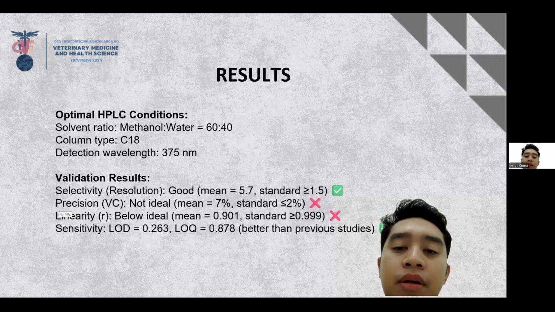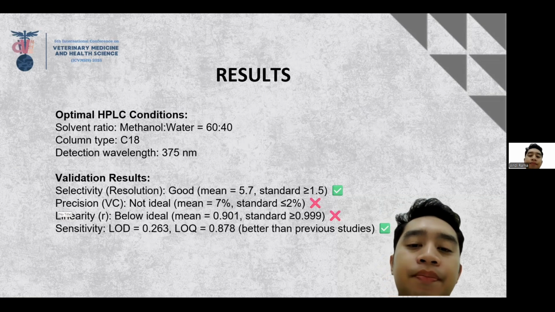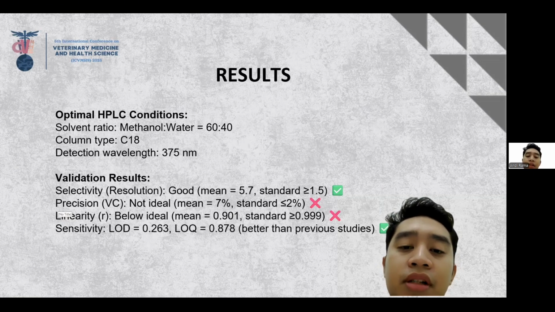However, two parameters did not meet the standard. Precision had a coefficient of variation of 7%, which is above the acceptable 2%. And linearity had a correlation coefficient of 0.901, which is below the required 0.999.